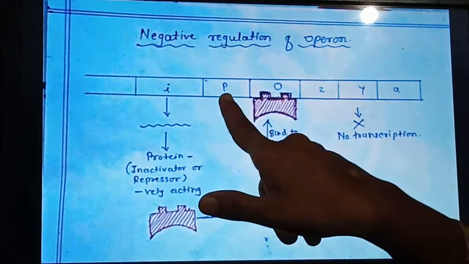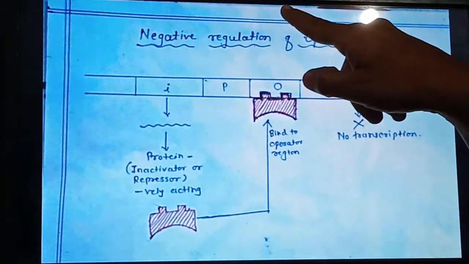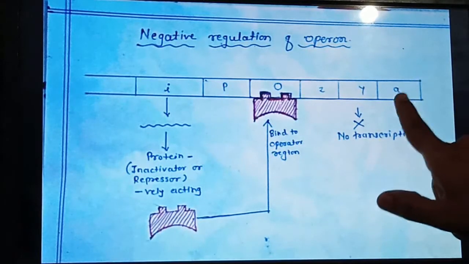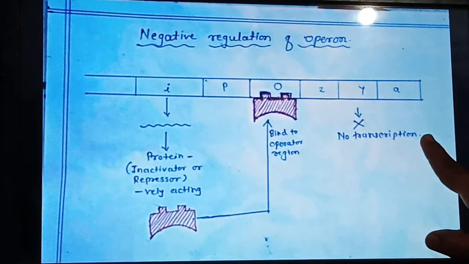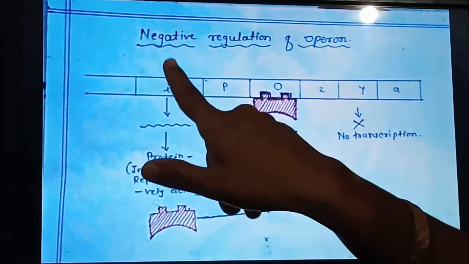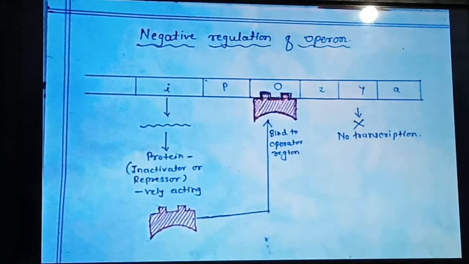RNA polymerase gets detached from this place and the structural gene will not be transcribed into a protein. So no transcription takes place, further process is stopped, and it is a negatively regulated operon.